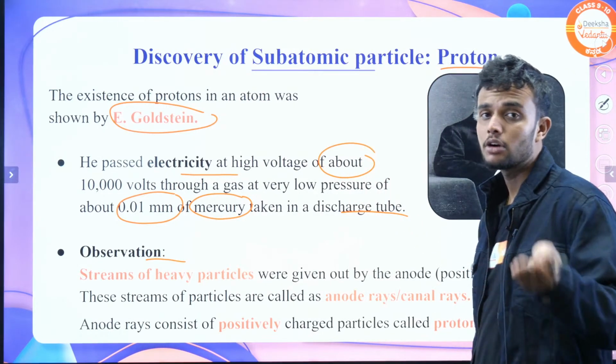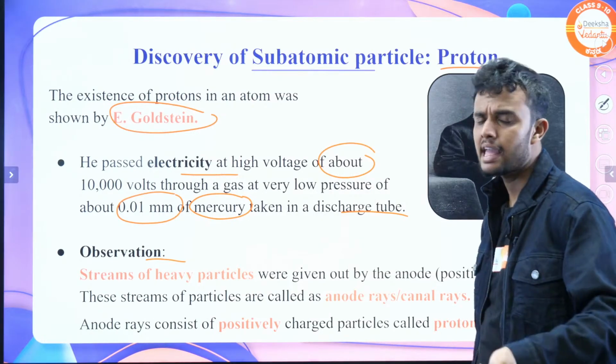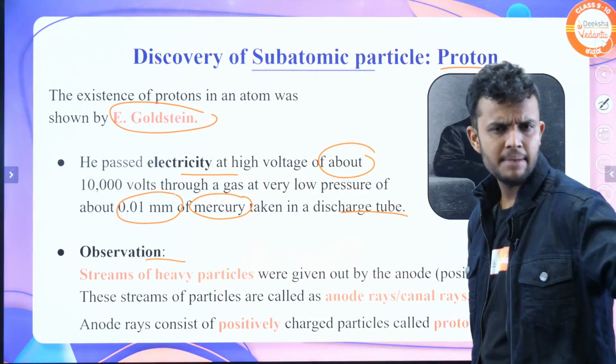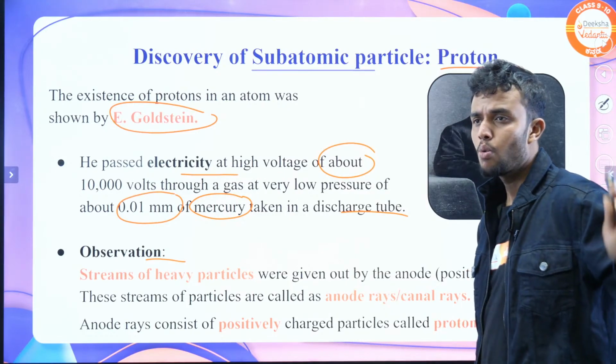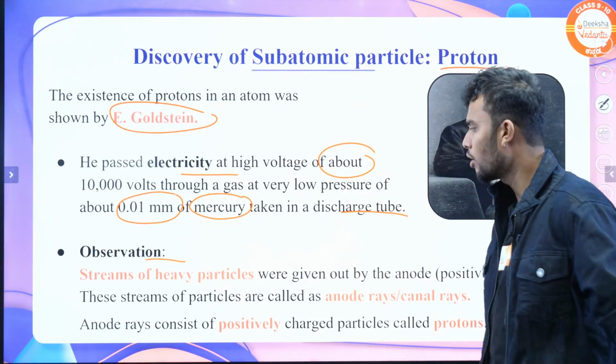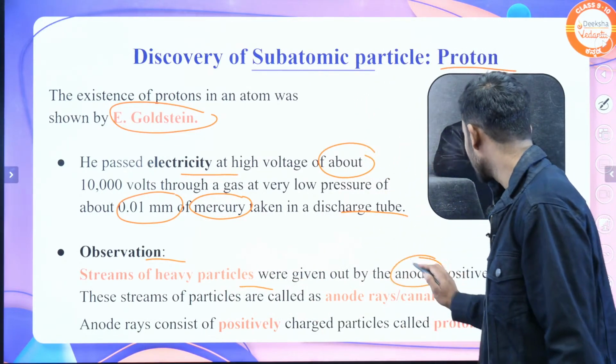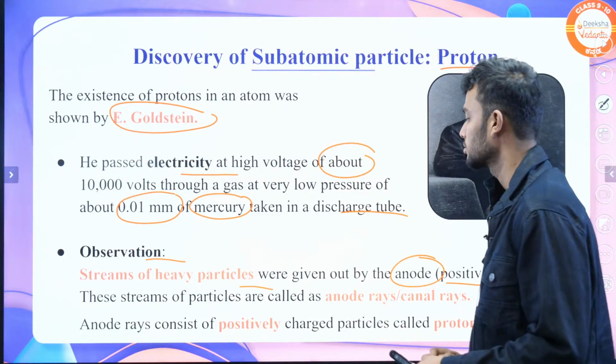When he took the discharge tube and passed electricity, he also took different gases. He follows the same procedure as J.J. Thomson. What does he observe? A stream of heavy particles was given by the anode. It's nothing but positive particles.